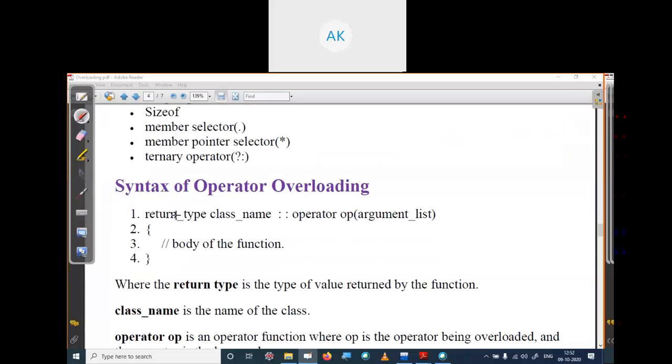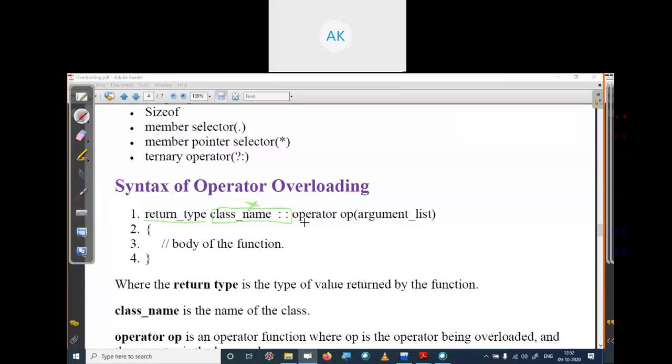Return type, we write the return type. Then the class name and this scope operator we will mention if you are defining this outside your class. If it is inside, there is no need to write this class name followed by this scope operator. If you are defining your operator overloading outside from your class, then only we need to write this thing. Otherwise there is no need to write this.